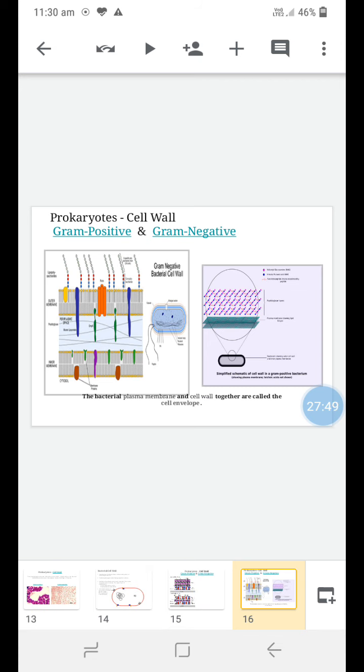Here again, this is the structure of the gram negative bacterial cell wall. Easily we can see the highest concentration of lipoprotein or lipid in the gram negative bacterial cell wall. The bacterial plasma membrane and cell wall together are also called the cell envelope. If you combine these two parts, the plasma membrane and cell wall, together they are called the cell envelope.